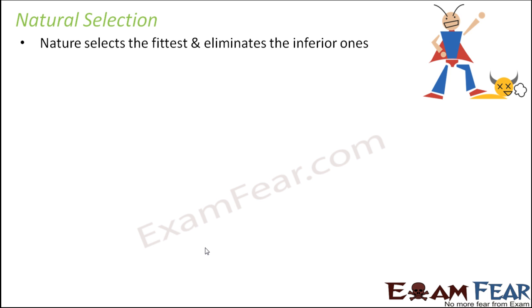Take any example, let's say that people with brown eyes are born more. So if you have more and more individuals with brown eyes being born, and people giving birth to blue-eyed children very little, what happens? Over a period of time, you see that the genotype for brown eyes is in more abundance when compared to the genotype for blue eyes. So this is called differential reproduction.